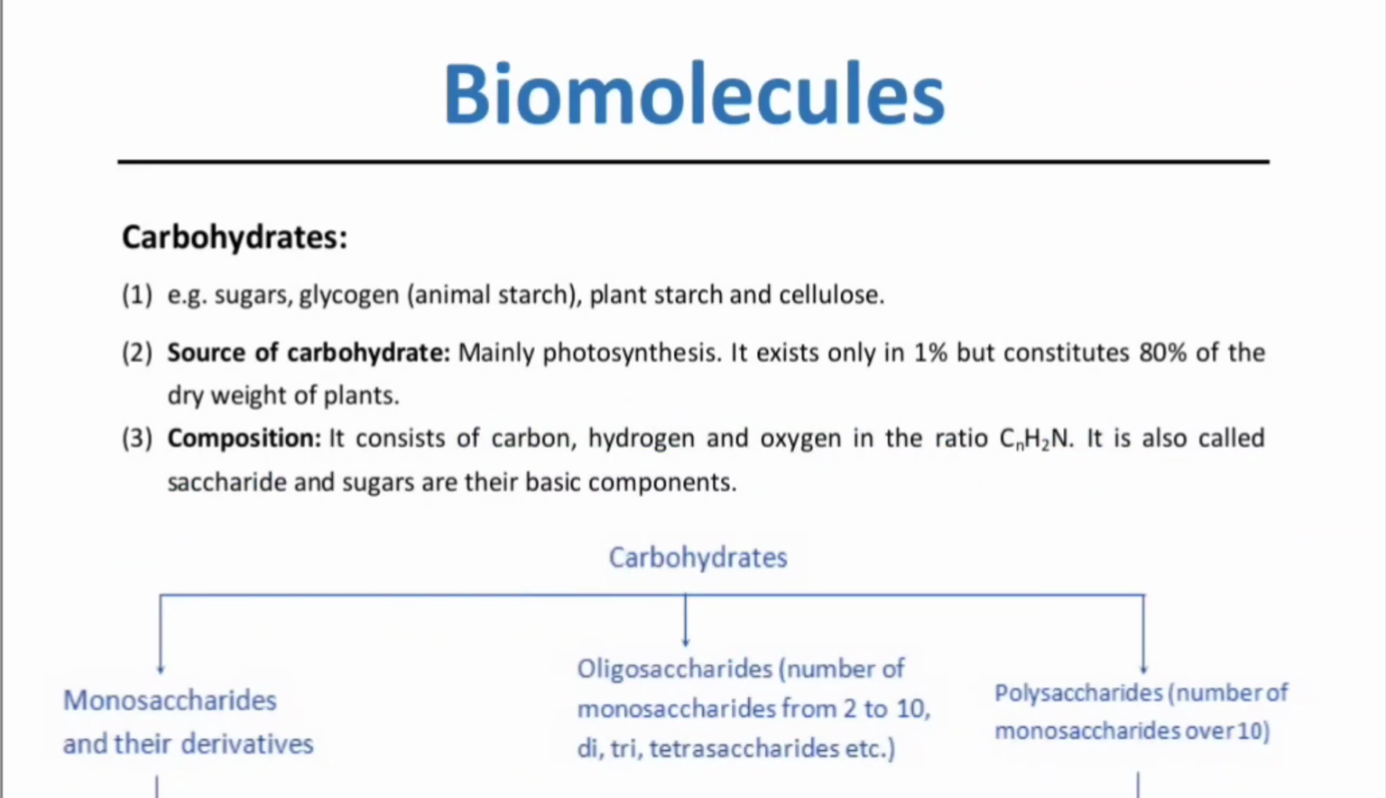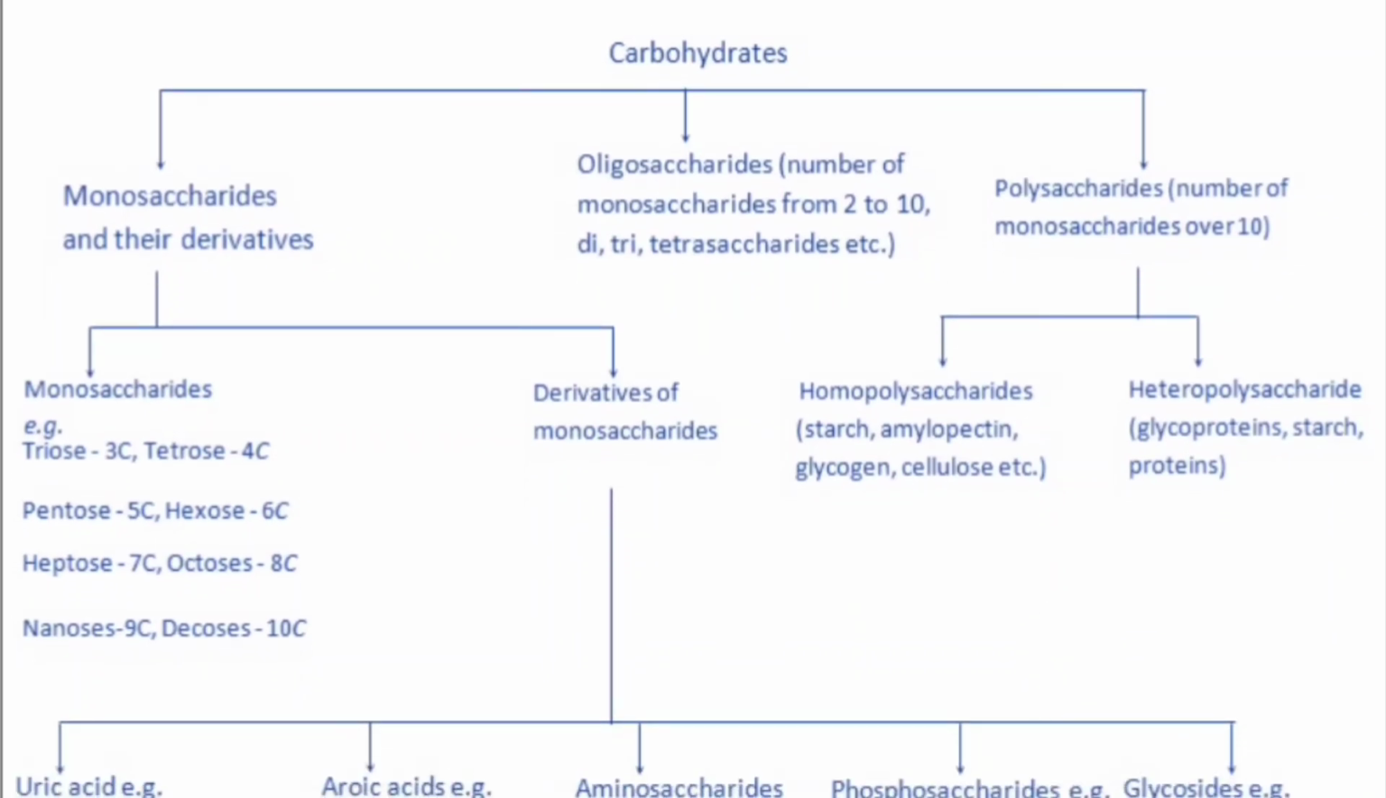Now, we are dealing with the chart of carbohydrates. Carbohydrates are basically divided into three portions, called monosaccharides, oligosaccharides and polysaccharides. The monosaccharides are sugar molecules which cannot be hydrolyzed further. Here we have some examples: triose, which has 3 carbons, tetrose 4 carbons, pentose 5 carbons, hexose 6, heptose 7, octose 8, nonose 9, and decose 10. Hexoses like glucose and fructose come under this category.